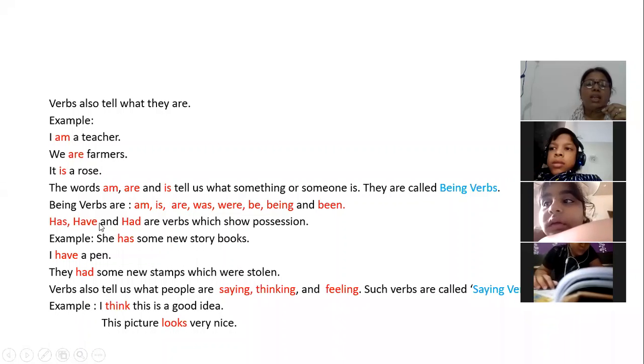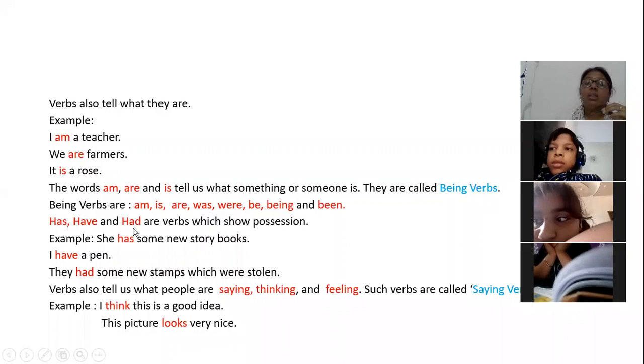Now, if I take these two letters, this is a keyword. This means more than one person. So whenever there are more than one person, the subject is plural, I will put have. I will put are. I will put were. Now comes had. Had is used in both singular and plural, but it is used in the past tense.